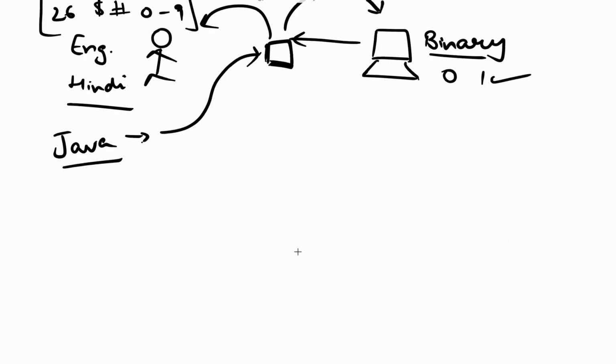Now let's talk about Java specific architecture and how Java works. If I talk about Java, it is not that straightforward. It's not like there is a compiler, you give the code to it and it just compiles it.